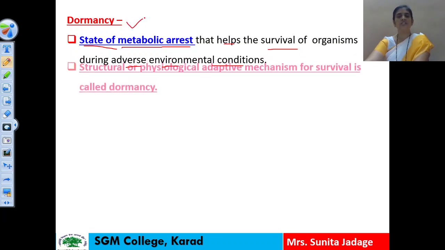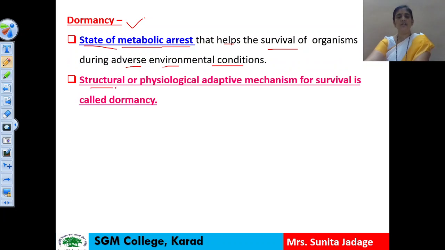The definition of dormancy: the structural or physiological adaptive mechanism for survival is called dormancy. In angiospermic plants, seeds show the dormancy characteristic, because the seeds have to survive for the plant generation which grows in the next year. So these seeds show a structural and physiological adaptive mechanism for survival, and dormancy plays a very important role in these angiospermic plants.